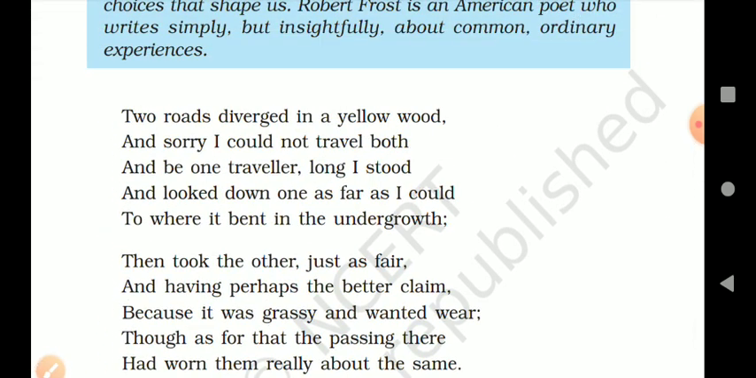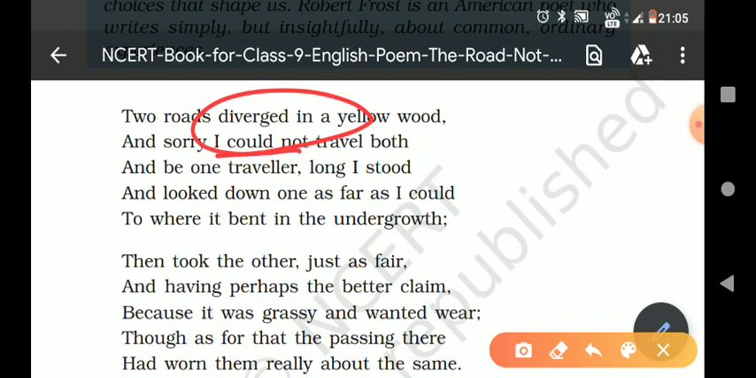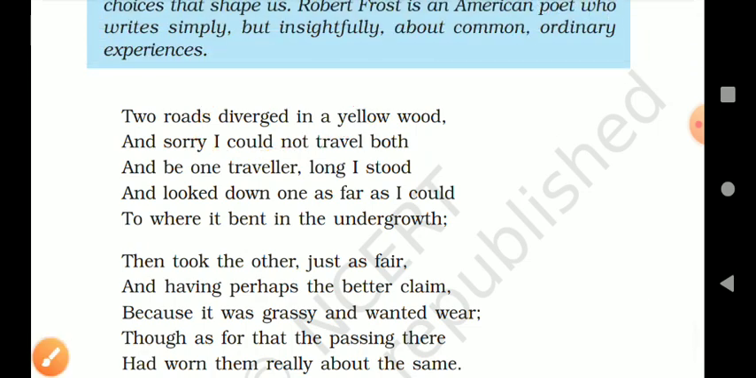Once the poet was walking down a road and there was a diversion, like it is given here, diverged. So a diversion was there, means two roads were going from that side. There were two different paths and he had to choose one out of them. The poet says that as he was one person, he could travel on one road only. It was not possible to travel on both the roads. He had to choose one out of these two roads.